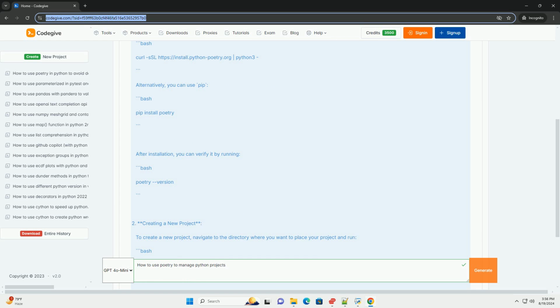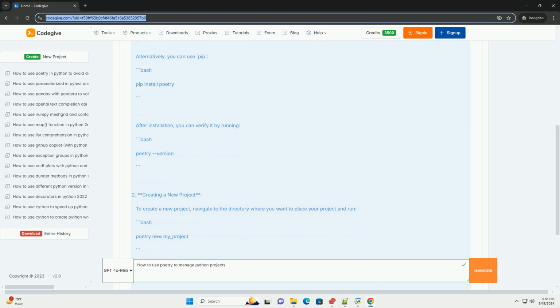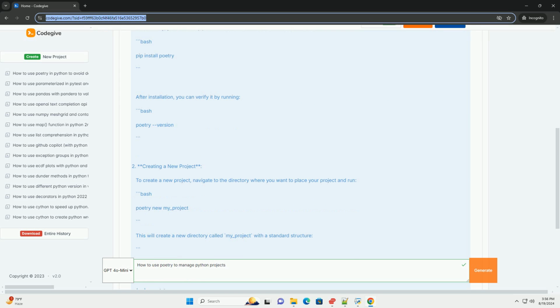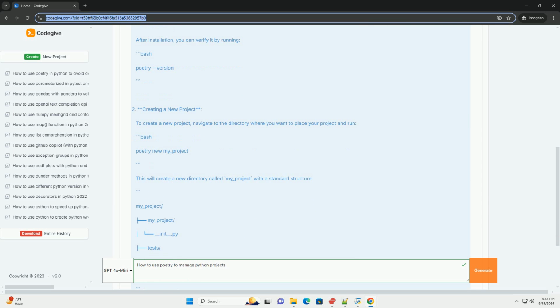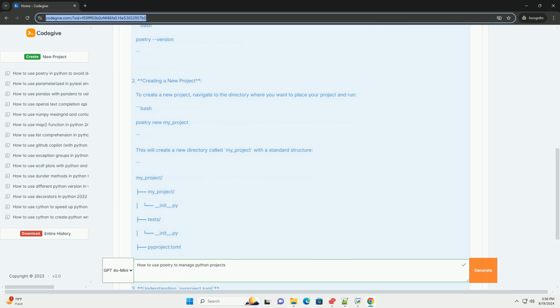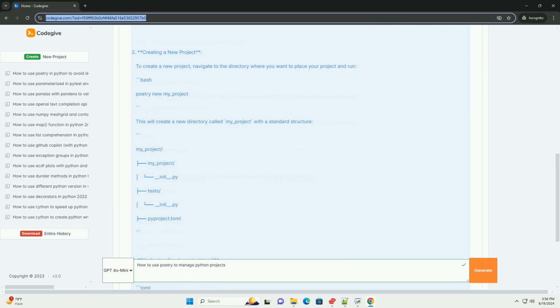2. Creating a new project. To create a new project, navigate to the directory where you want to place your project and run bash poetry new my-project. This will create a new directory called my-project with a standard structure: my_project/__init__.py, tests/__init__.py, pyproject.toml. 3. Understanding pyproject.toml.